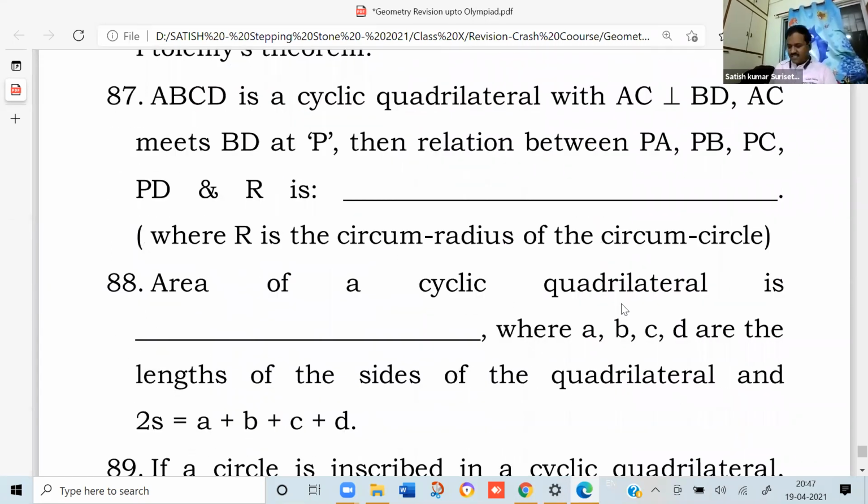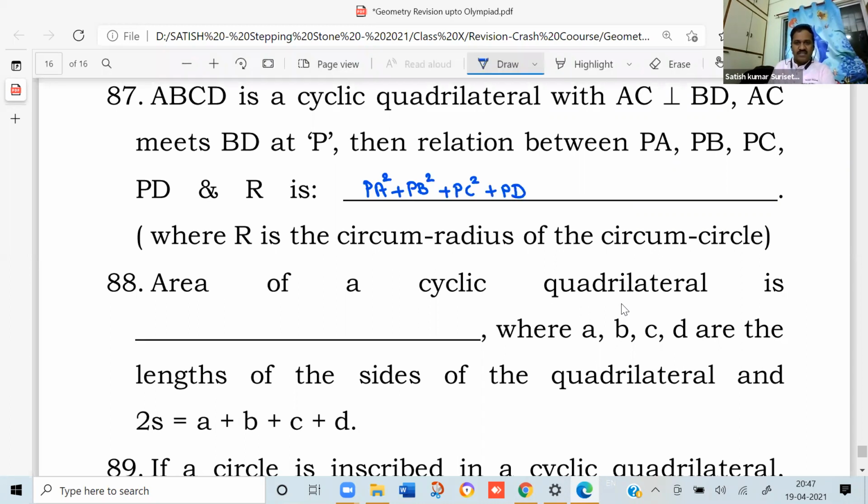ABCD is a cyclic quadrilateral with AC perpendicular to BD, and AC meets BD at P. Then the relation between PA, PB, PC, PD and R, where R is the circumradius of the circumcircle: you can try to derive it using right angle triangle properties. PA square plus PB square plus PC square plus PD square equals 4R square. If you take a specific quadrilateral, then you can get the answer easily.